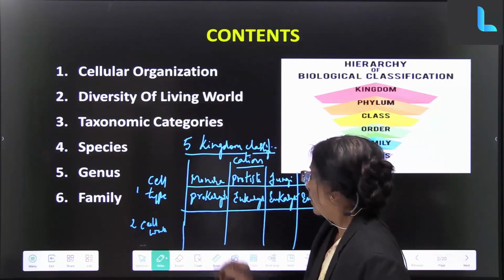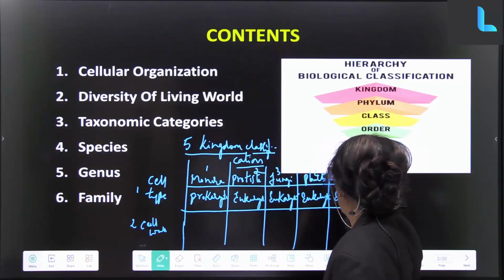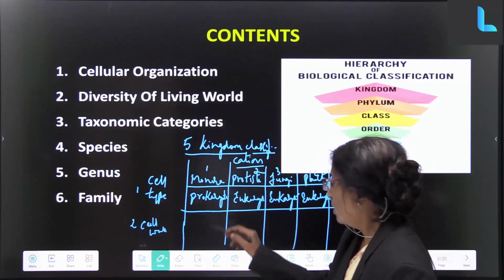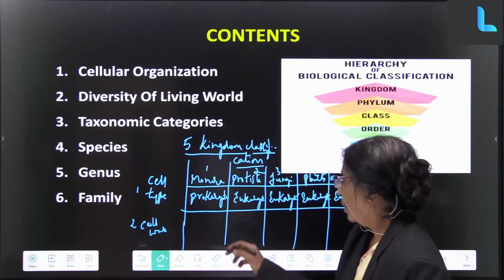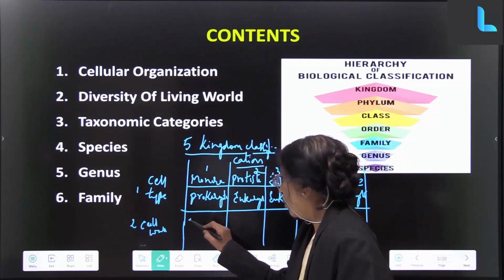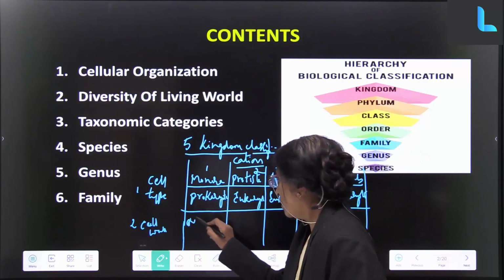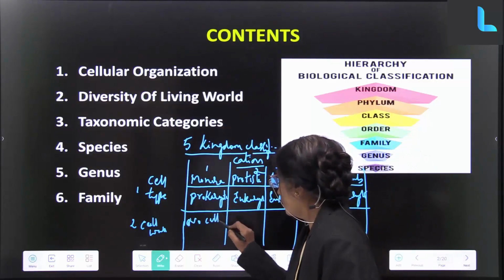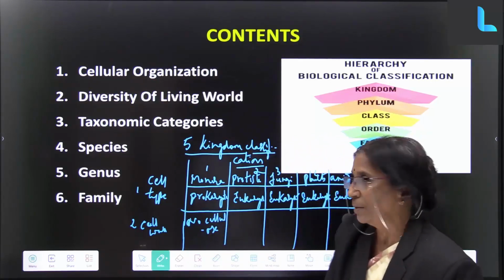In Monera, this is the first kingdom, second kingdom, third, fourth and fifth. It has a cell wall but no cellulose. Some other different material is present in this.